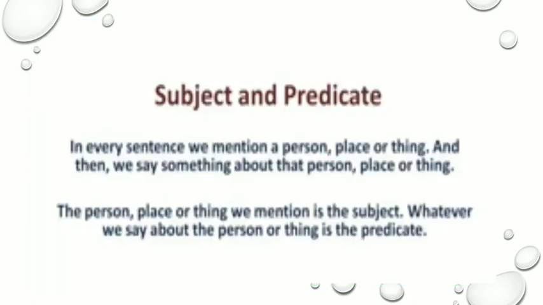Now let us go through the definition and the meaning. In every sentence, we mention a person, place or thing. Definitely every sentence will have a subject. And then we say something about the person, place or thing. The person, place or thing we mention is the subject, and whatever we say about them is known as the predicate.